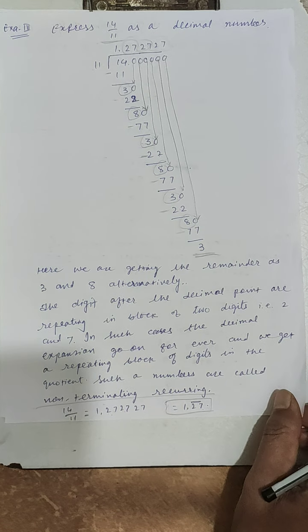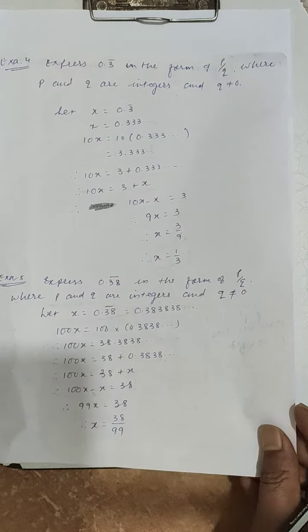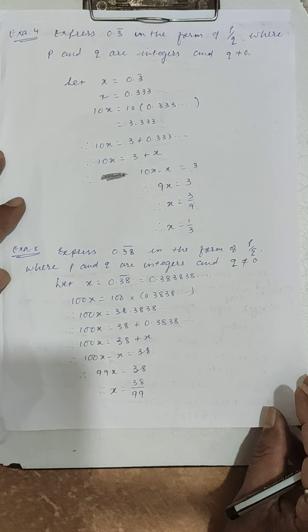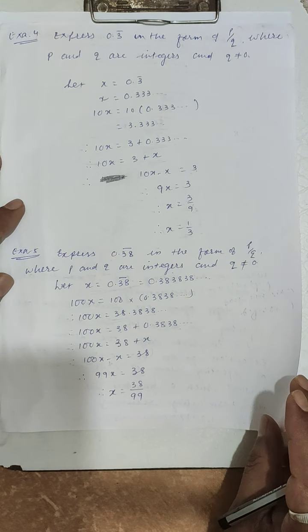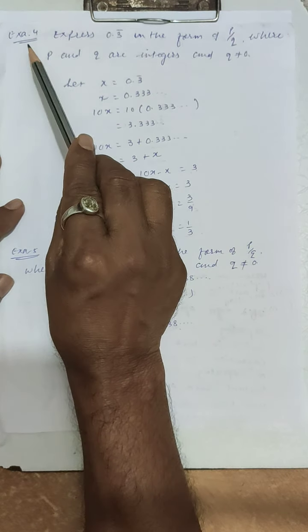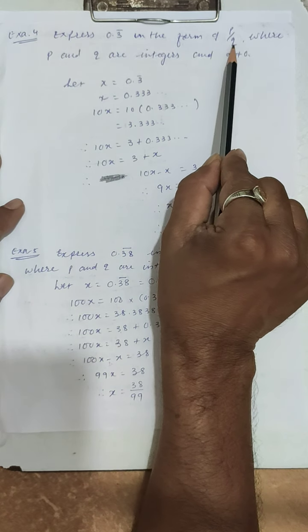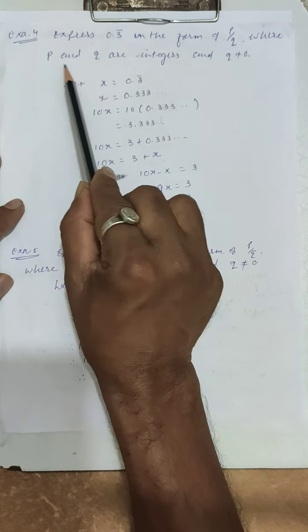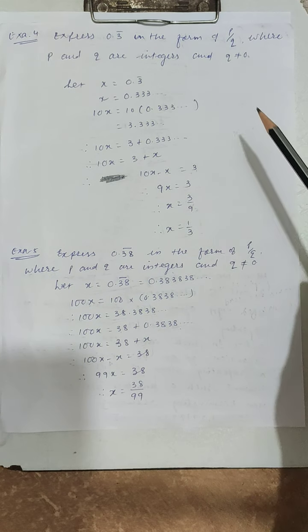Well, let us refer to some more examples. Example number 4: express rational numbers in the form of p upon q. Here, the fourth example: express 0.3 bar in the form of p upon q, where p and q are integers and q is not equal to 0.